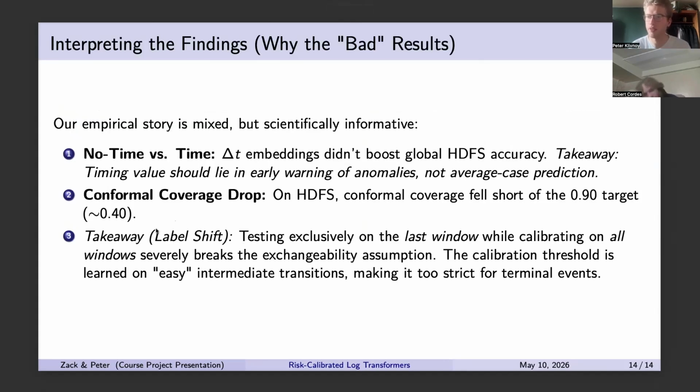So interpreting the findings, we also see that time doesn't really matter for HDFS accuracy. The takeaway is that timing's value might lie in anomaly prediction and not average case prediction. The conformal coverage drop, like we said, might be because of the label shift, which ruins the exchangeability assumptions. And the way we split the data temporally might also have an effect on the exchangeability assumptions.